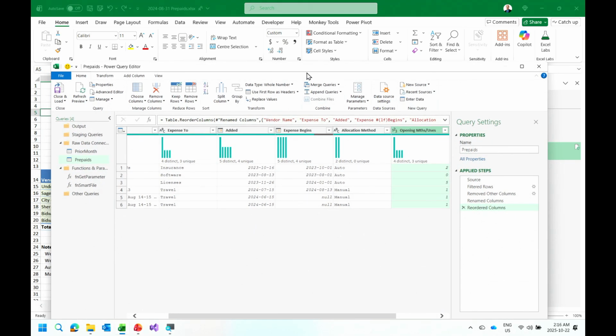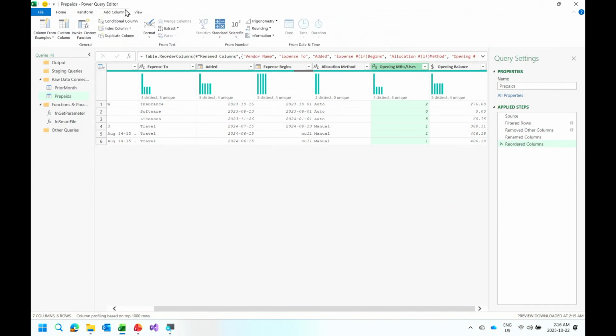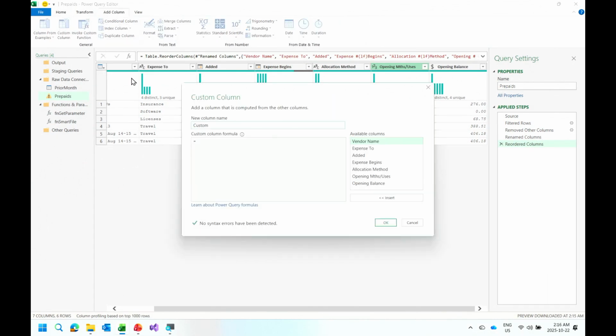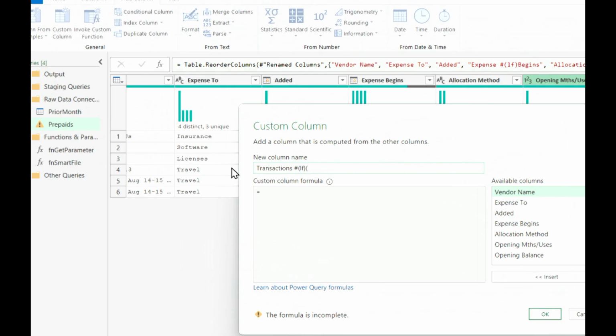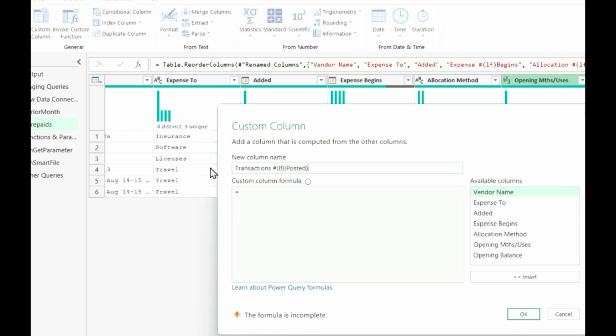So here is what we're going to do, is we're going to add a new custom column. And the first one that we are going to do is we're going to give this a name, which is called transactions. And we're going to put in hash quote or character LF. Let me just bigify that a little bit there. And that one is also going to be posted. The hash LF is to put in the line break.